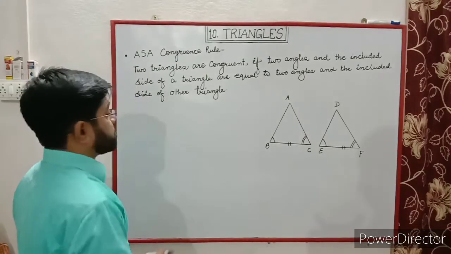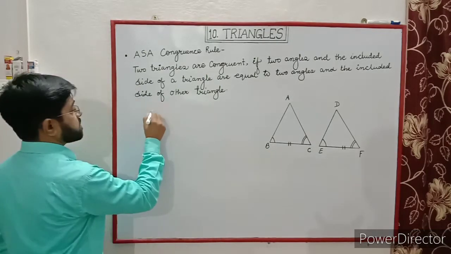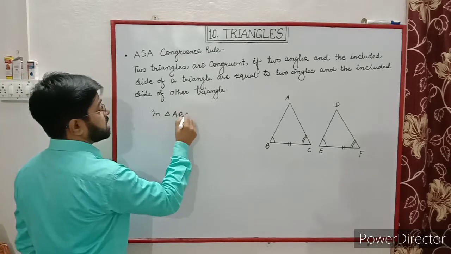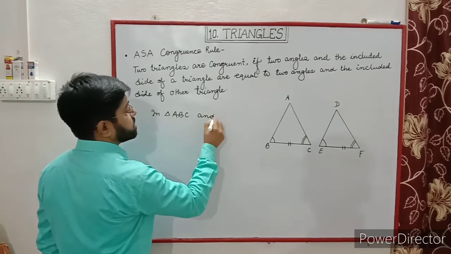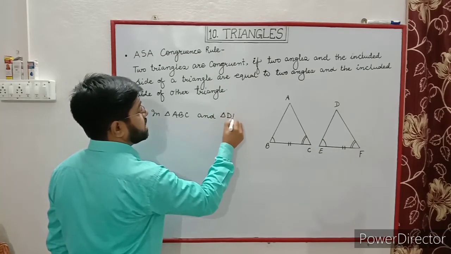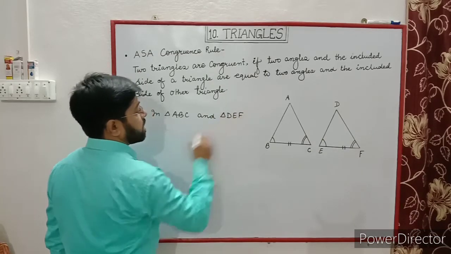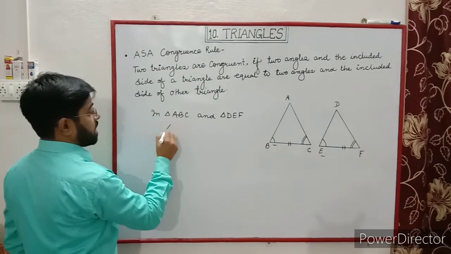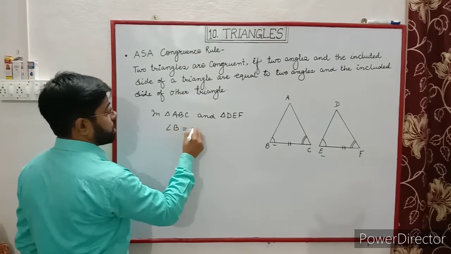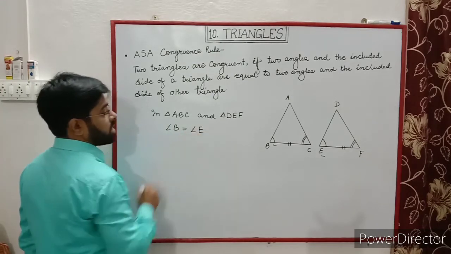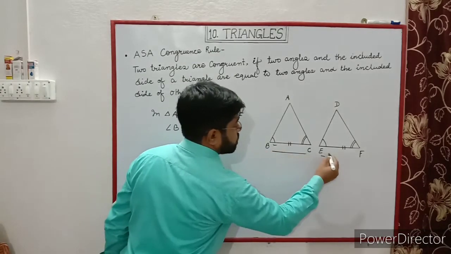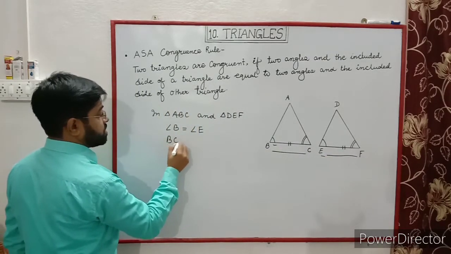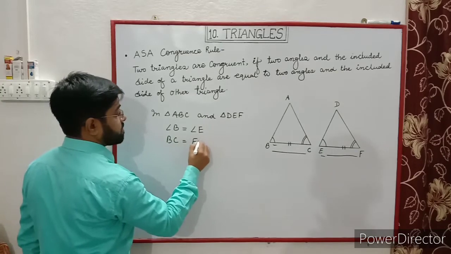Let's see. From the given figure, in triangle ABC and triangle DEF, angle B is equal to angle E. Side BC is equal to side EF.